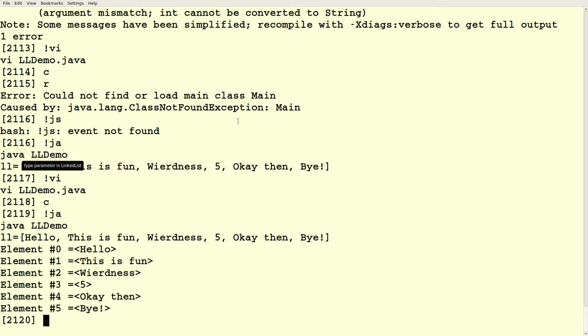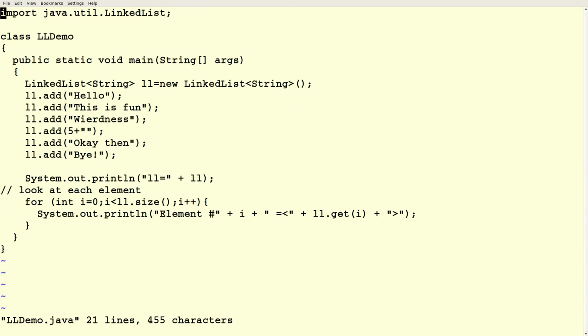So this is a really powerful class. It takes almost no work to build a list, and almost no work to work with the list. Say again? So we don't need another class to contain the add function? No, it's part of the linked list class. We don't need another class like the add node.